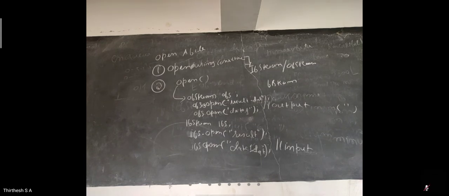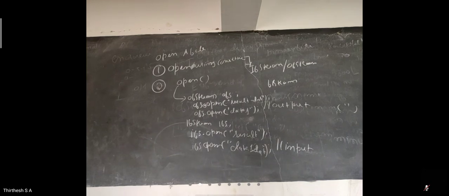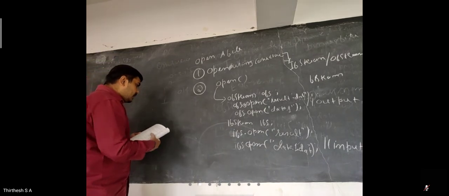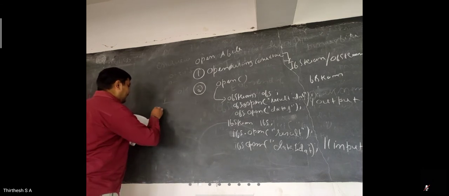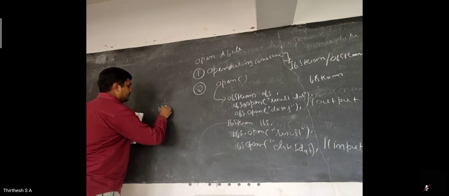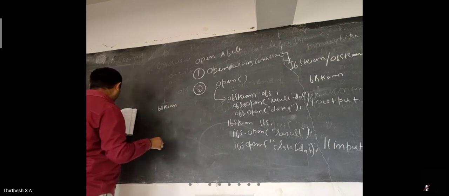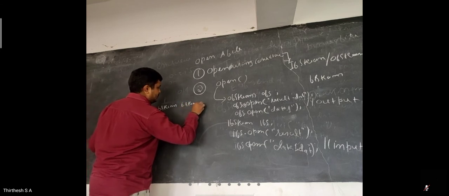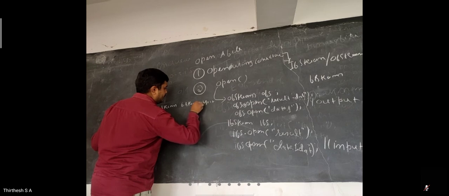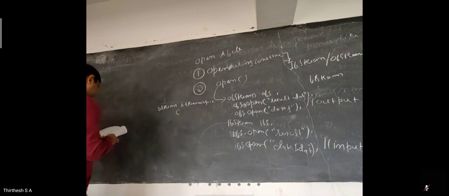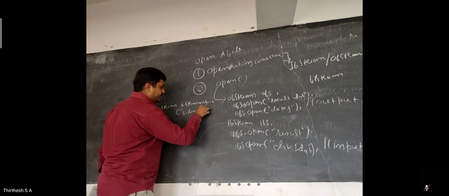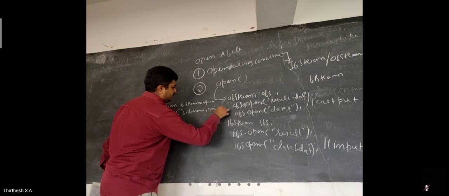Whenever you are going to use fstream, how can we do it? To create an fstream is very easy. Write fstream, the fstream object, followed by the file name and mode.